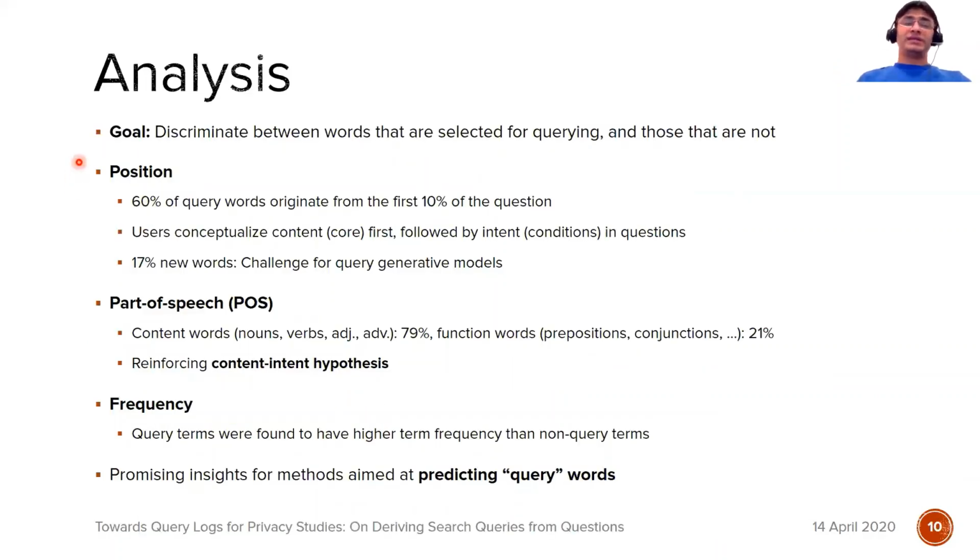On this data, we performed a deep analysis, and the goal of this analysis was to discriminate between words that are selected for querying and those that are not. This was a three-pronged approach in terms of studying term position, term parts of speech, and term frequency. Again, details are in our paper, but we had promising insights for methods aimed at predicting query words.